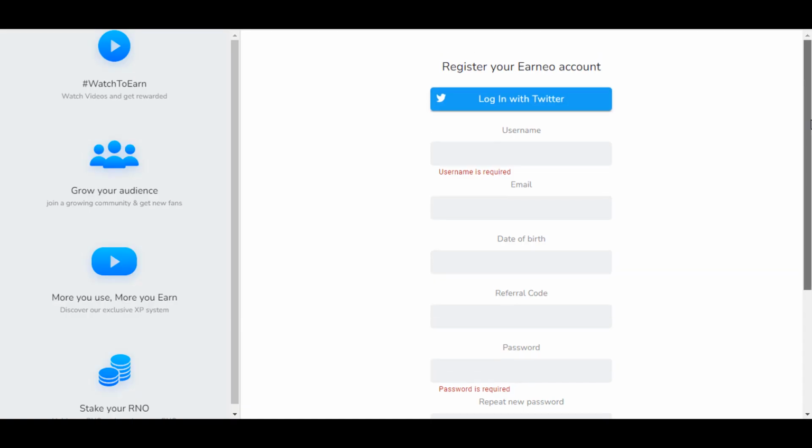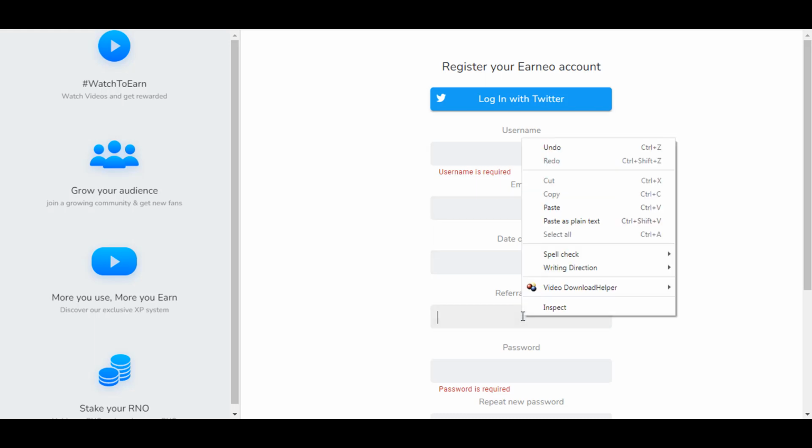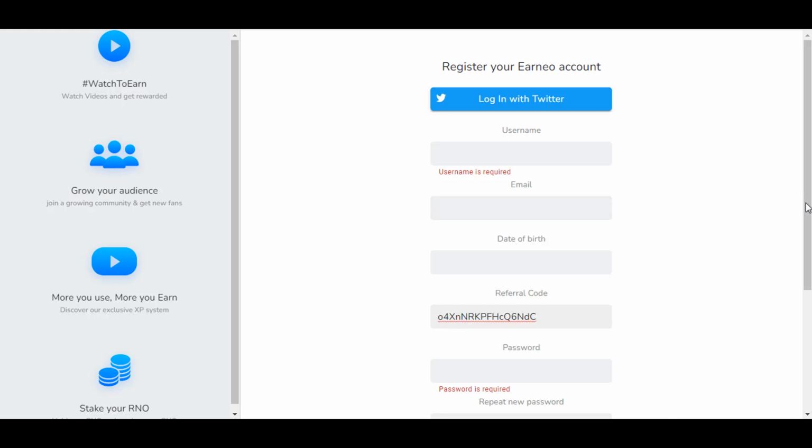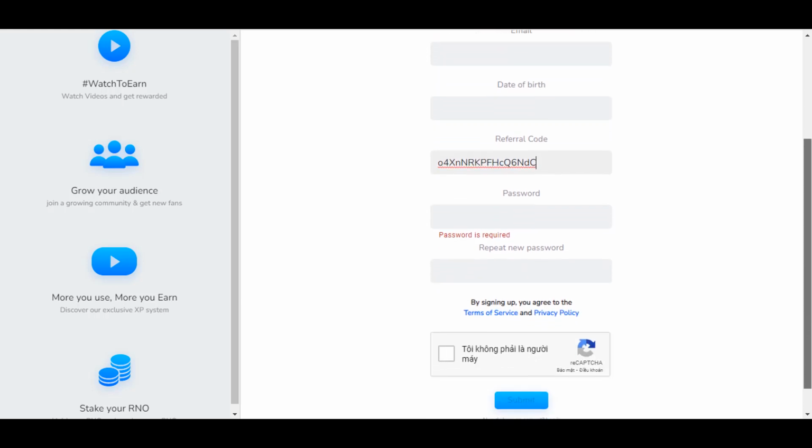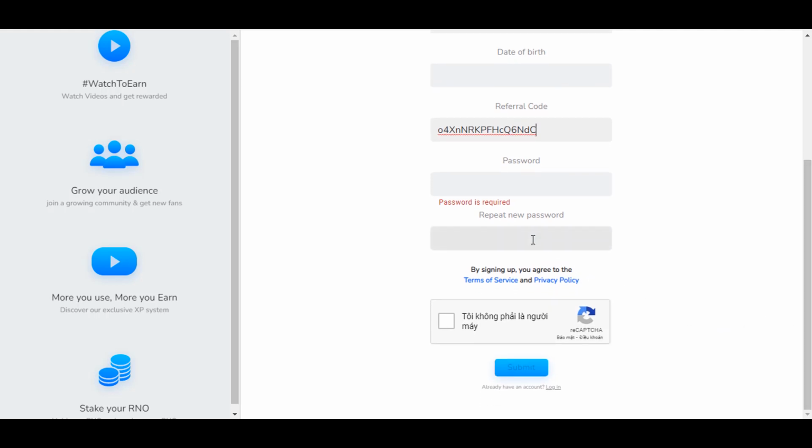After you have understood how to trade RNO tokens on PancakeSwap, you proceed to register for an EarnTube account to start making money. There are 2 registration options for you. Link with Twitter account and register by email. You should register by email. Enter the required information to register.